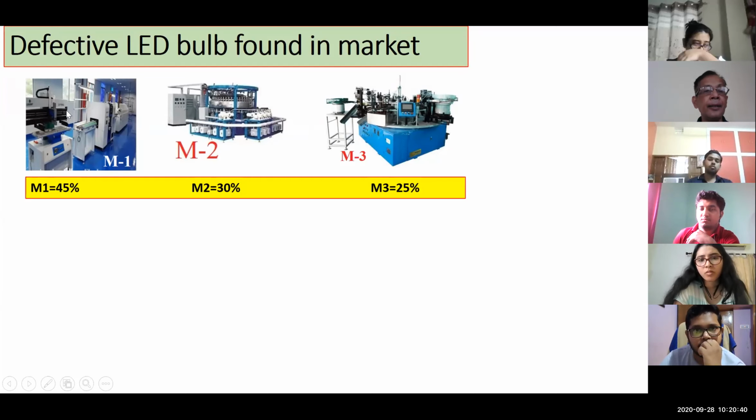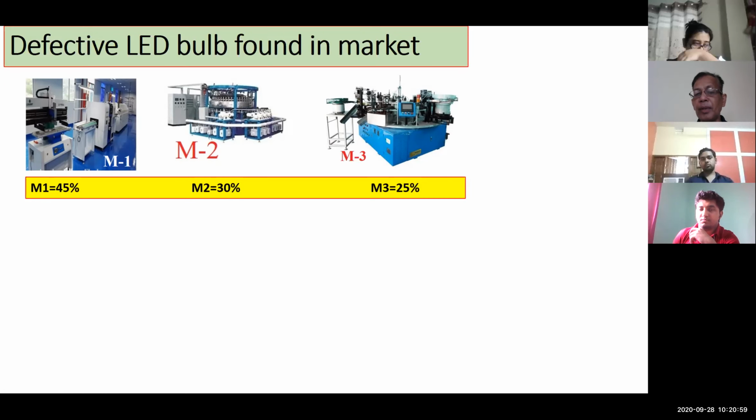But in parallel, each machine independently produces bulbs. Then finally the bulbs are mixed together, packed and sent to the market. Is that clear? That is called parallel production. You don't know from which machine a bulb sent to the market has come.